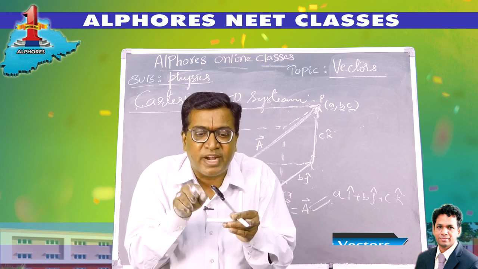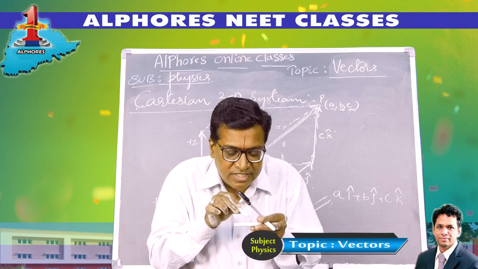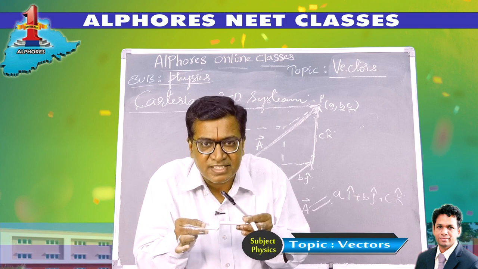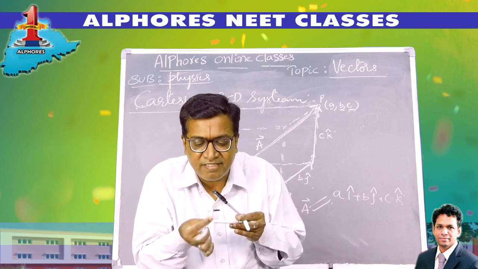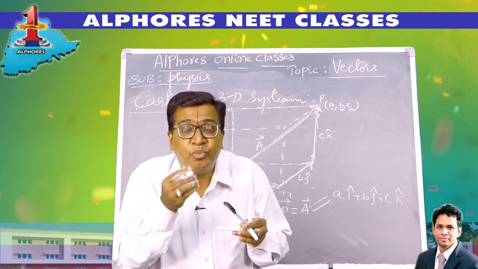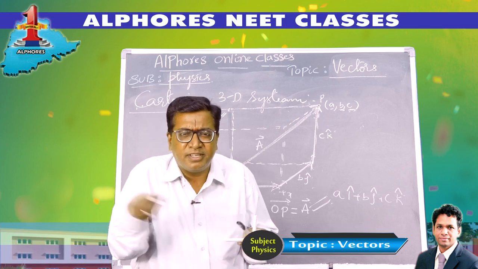So to reach that point, a is the x coordinate, I travel a units along the x-axis. B is the y coordinate, I travel b units along the y-axis. C is the z coordinate, I travel c units along the z-axis, parallel to the z-axis. Now let me symbolize them in a mathematical form, putting them in a simple form.